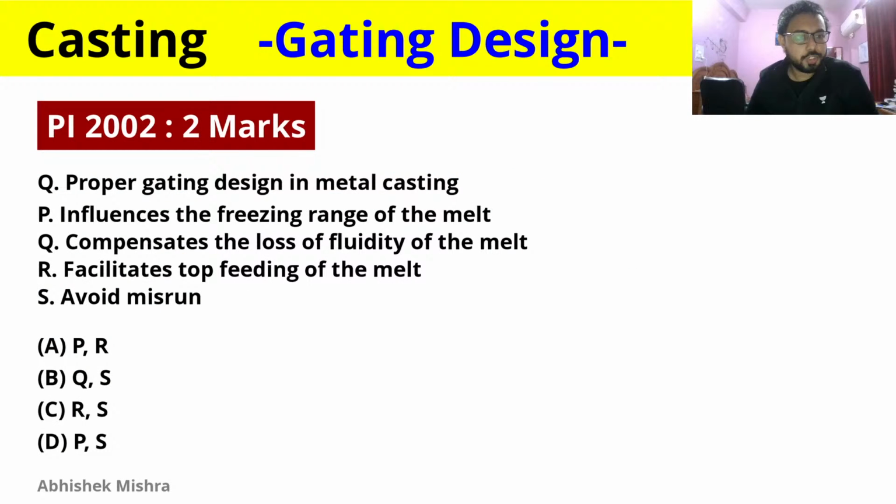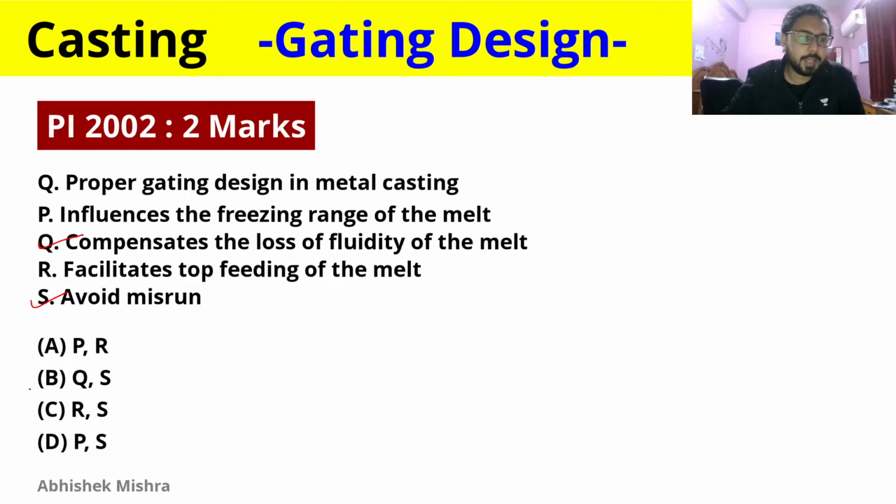And here is one question. Let's see what this is asking. Proper gating system in metal casting. What are the things we have to select here? It should avoid misrun, so S is correct. Facilitates top feeding of the melt, compensates the loss of fluidity of the melt, influences the freezing range of the melt.